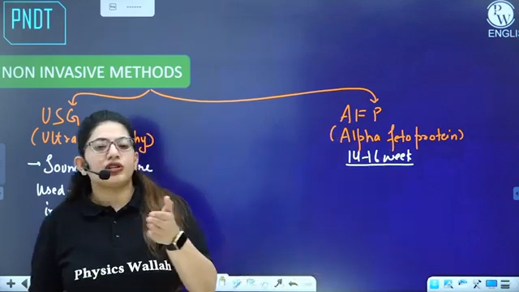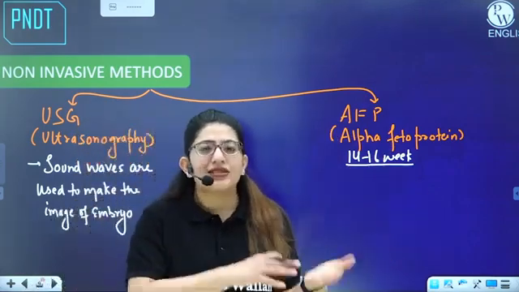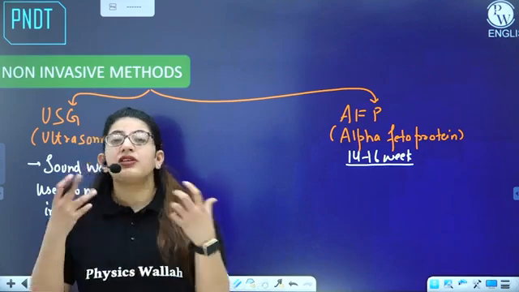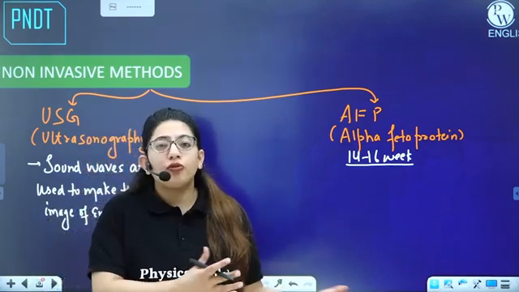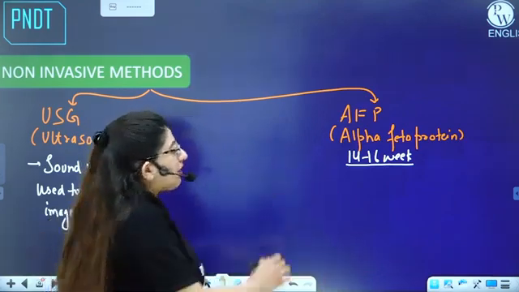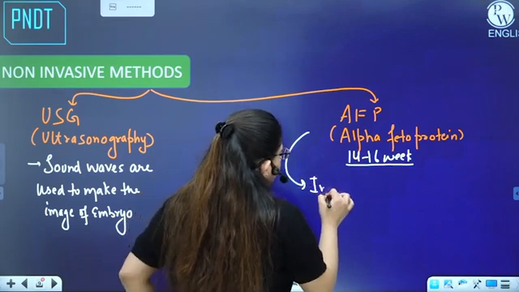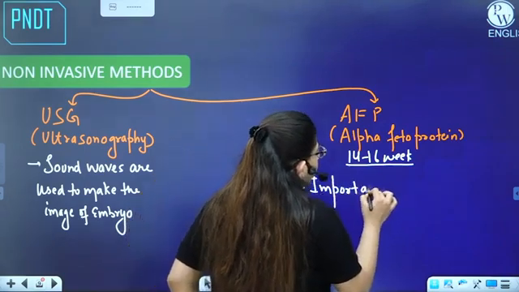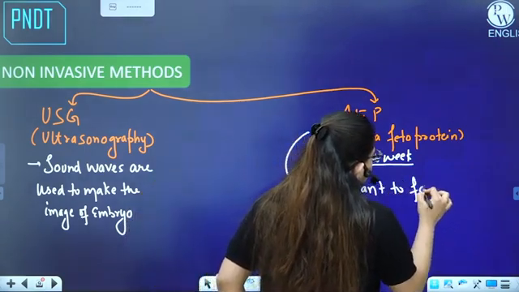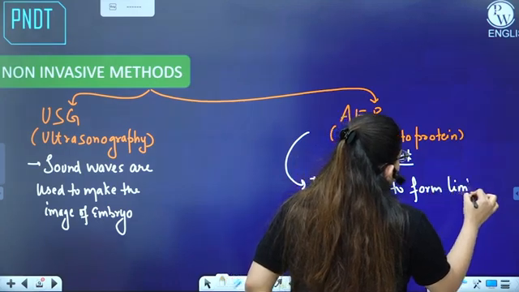Morphological deformities mean the hands and the feet of the fetus may be distorted, not properly formed, or not formed at all. So this is very important to form limbs.